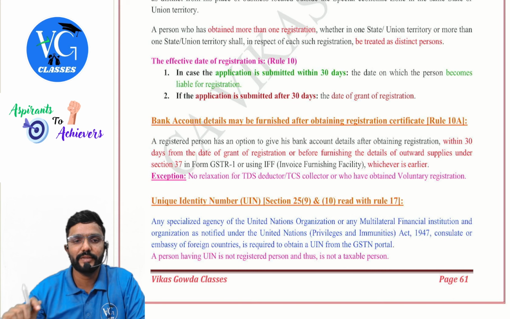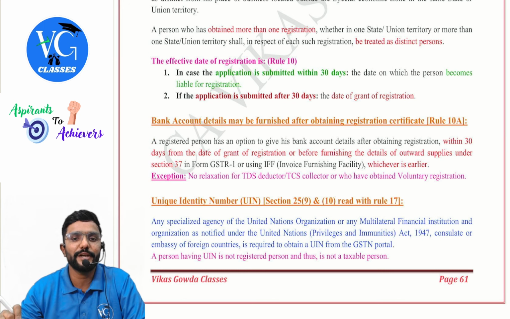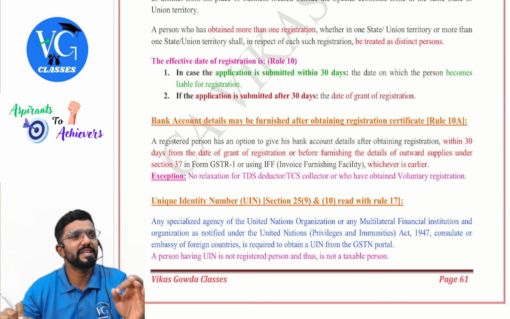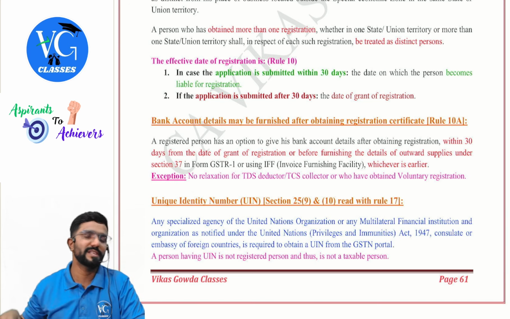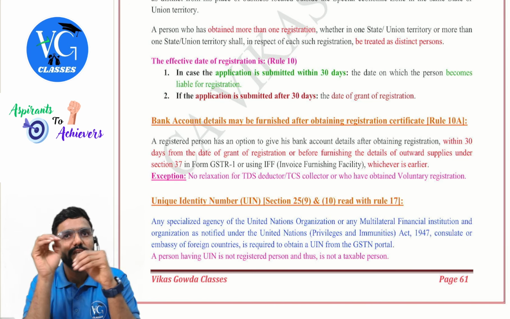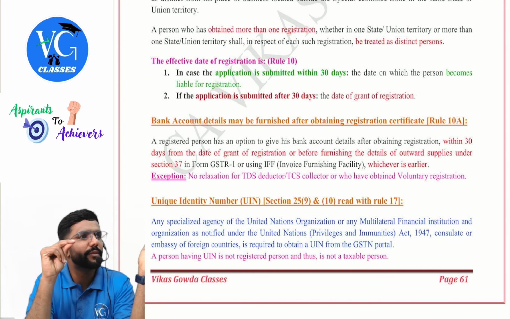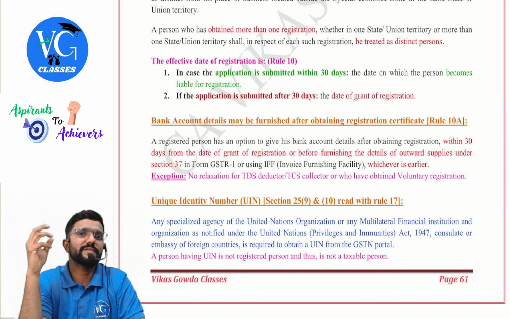Rule 10A. A registered person has an option to give his bank account details after obtaining registration within 30 days from the date of grant of registration or before furnishing the details of outward supply under section 37. That is in GSTR 1, or if I am following QRMP, using the invoice furnishing facility, whichever is earlier, guys. Means once I obtained the registration without a bank account, I have to give the bank account details within 30 days of grant of registration or before filing the first return. That is GSTR 1 or giving the details of outward supply using the invoice furnishing facility, whichever is earlier.